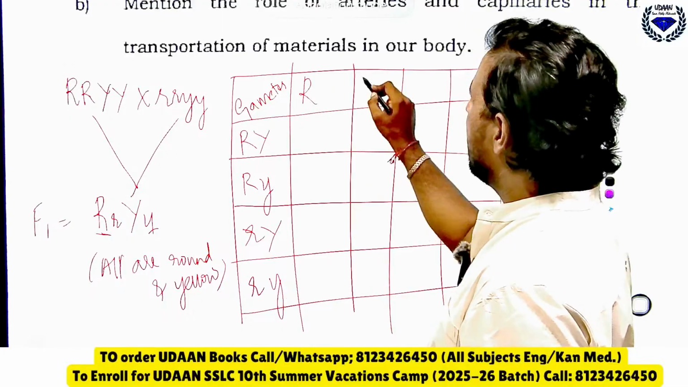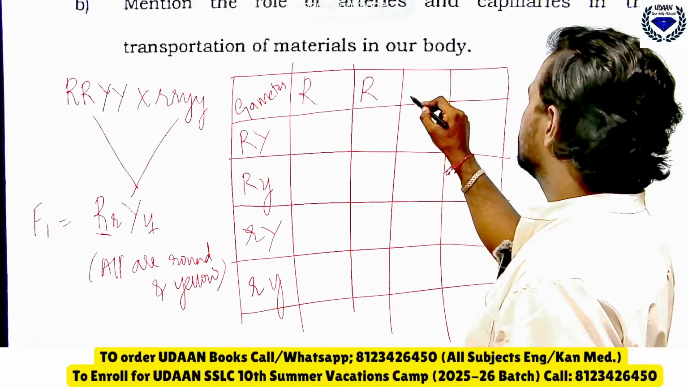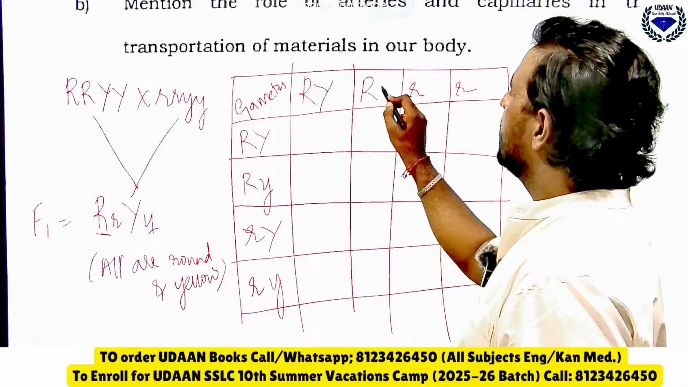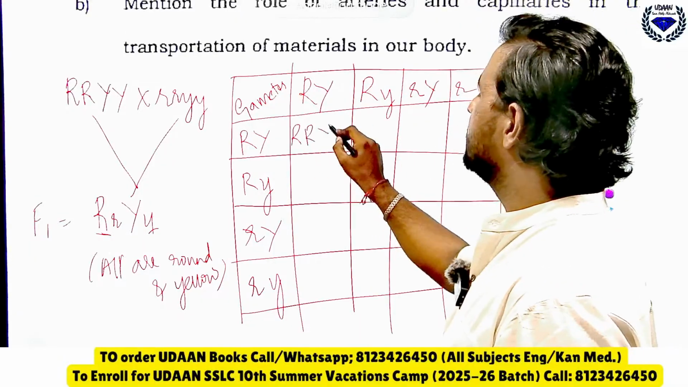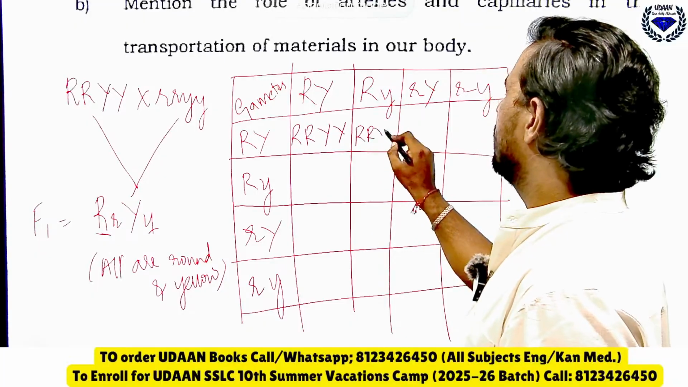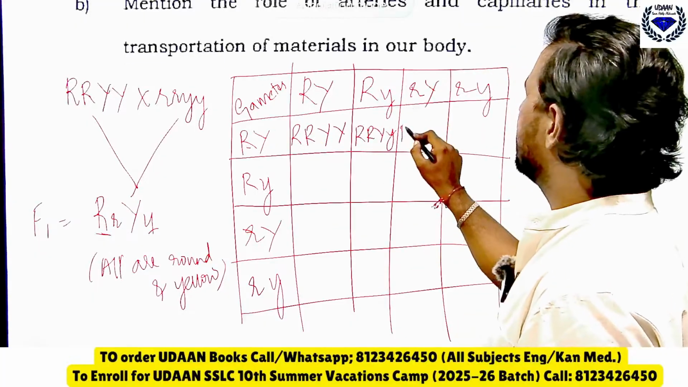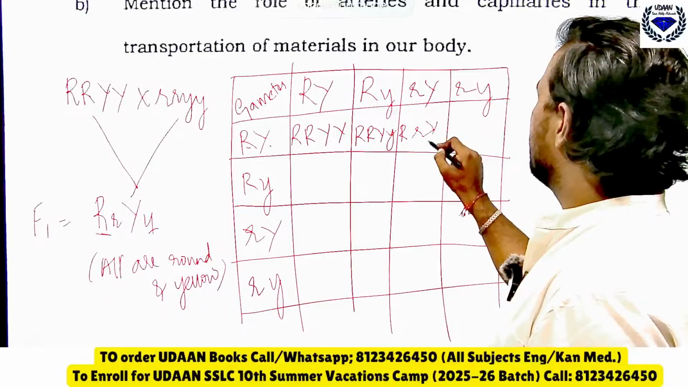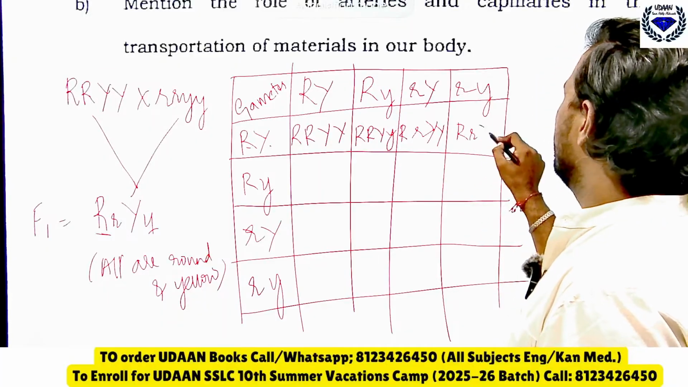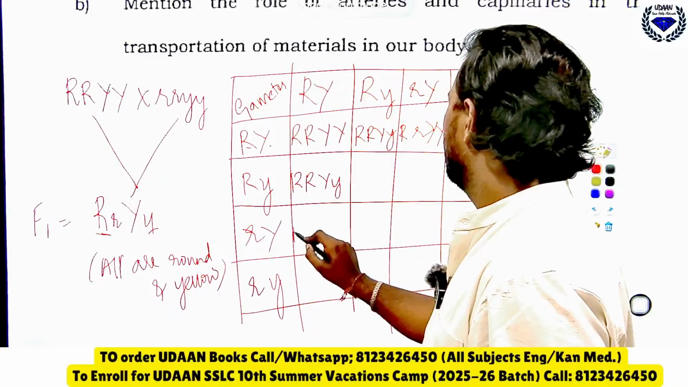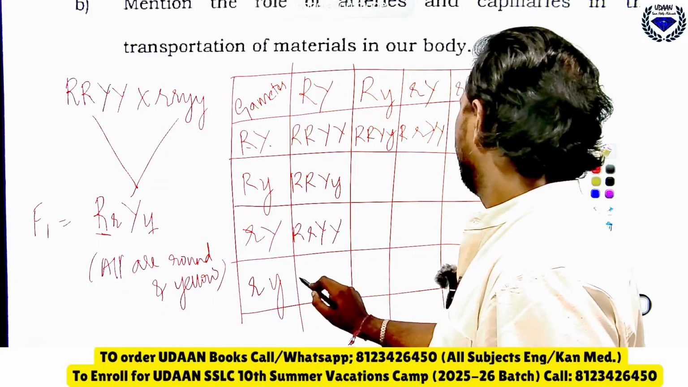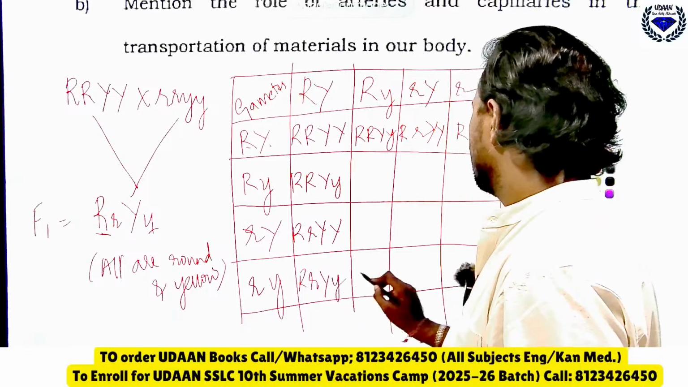Here capital R, then small r, capital Y, small y, capital Y, small y. Now fill this fast, okay? I hope everyone knows this, you have to fill it. Capital R, small r, capital Y. So you have to write fast, so that you are able to fill this fastly, okay?